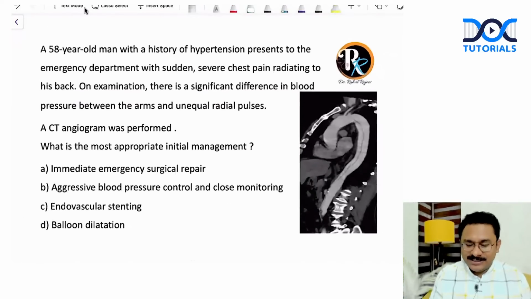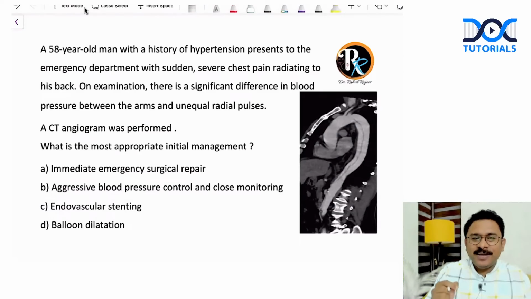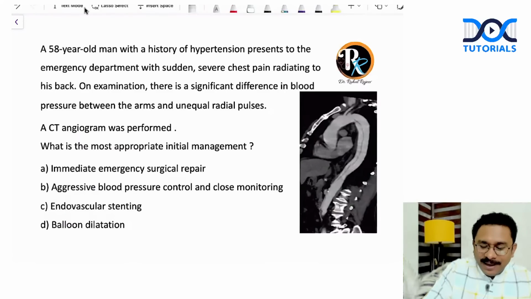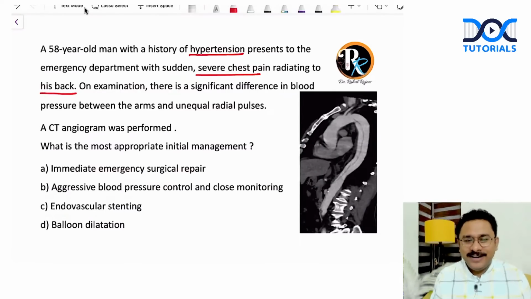Let's go to the next question. A 58-year-old man with a history of hypertension presents to the emergency department with sudden severe chest pain radiating to the back. On examination, there is a significant difference in blood pressure between the arms and unequal radial pulses. Now here again, when you have a patient with a background history of hypertension having sudden severe chest pain radiating to the back, you will think of aortic dissection.